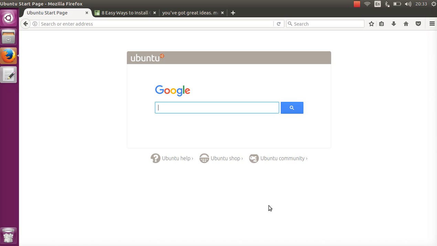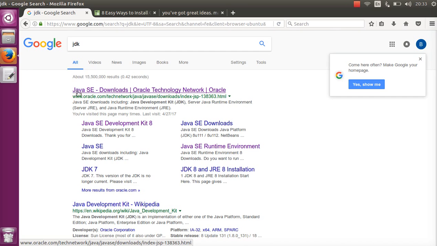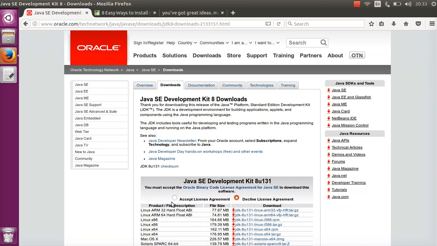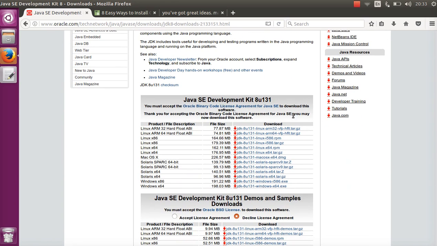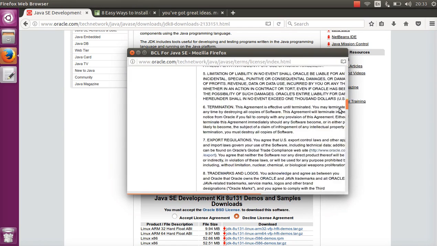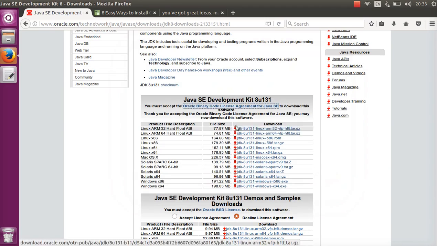So first, open a web browser and search for JDK. And the first one to pop up, Java SE, just click on it and click on Java download. And here, accept license agreement. If you want to look at the license agreement, just click on this and you can read this through. For the most part it's good, so I'm just gonna click OK.